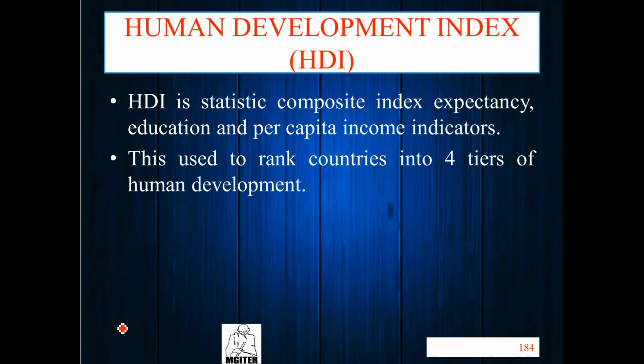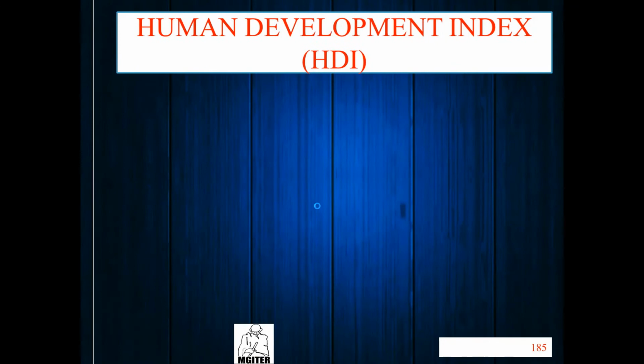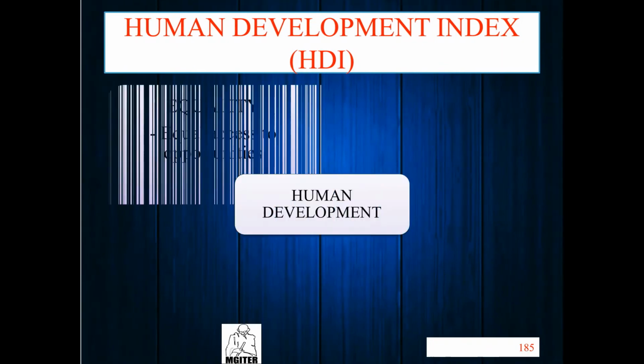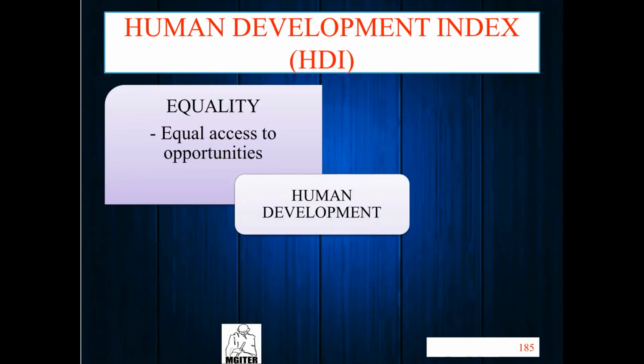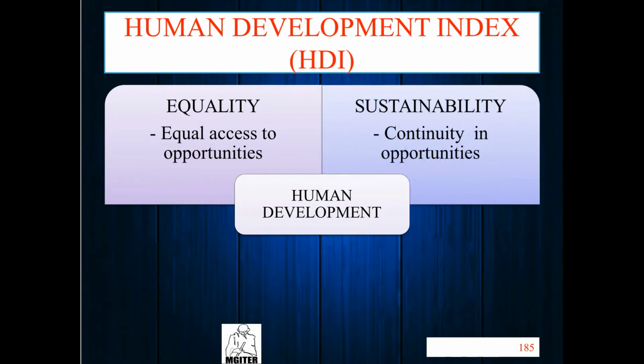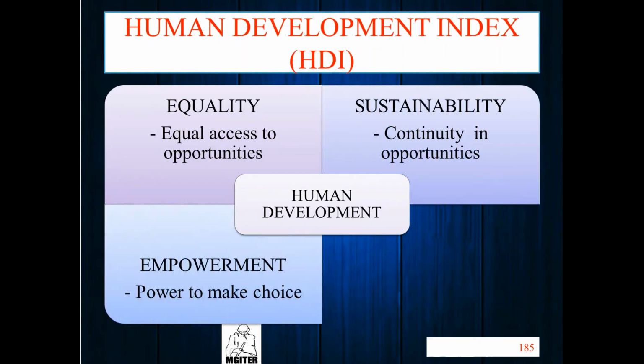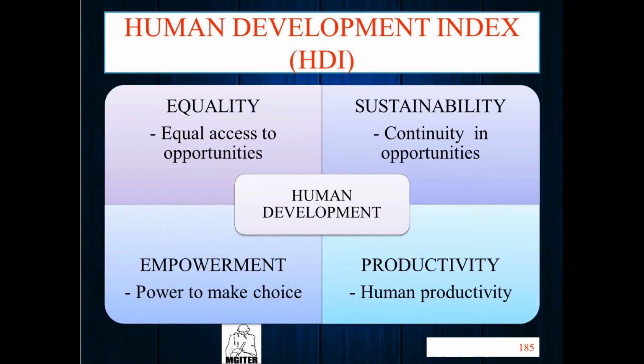So in the Human Development Index we have four tiers for ranking countries by human development. First is equality, equal access to opportunity. Sustainability, continuity in opportunities. Empowerment, power to make a choice. And productivity, human productivity. These are the four tiers of the Human Development Index.